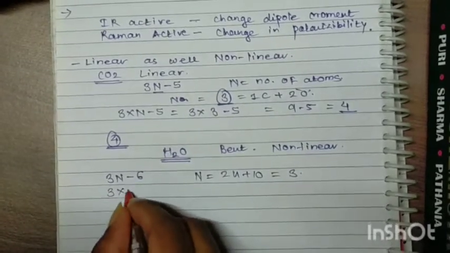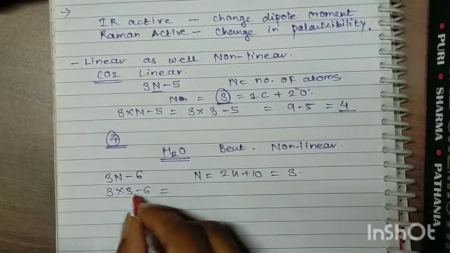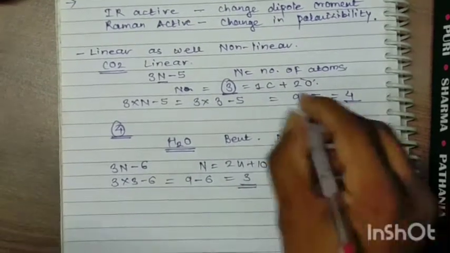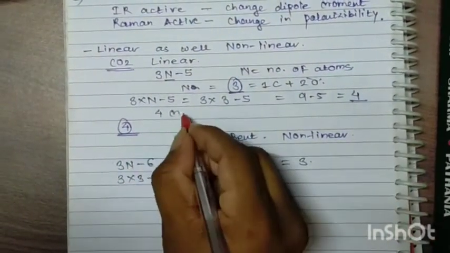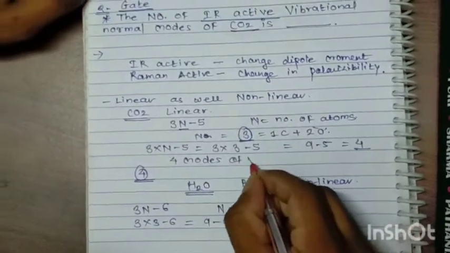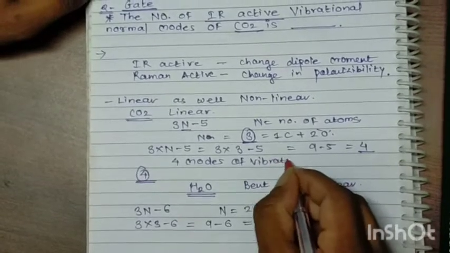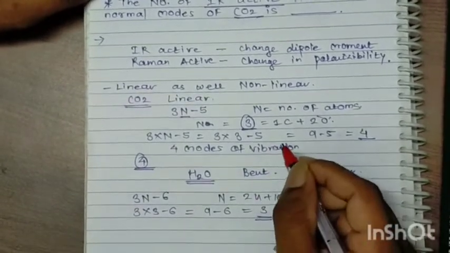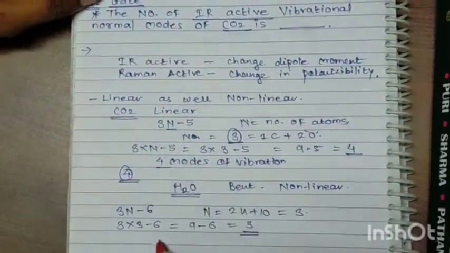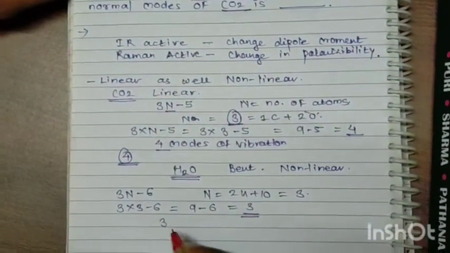So 3 into 3 minus 6, it is 9 minus 6 and it will be 3. So the active vibrational modes for CO2 is 4 and for water it is 3.